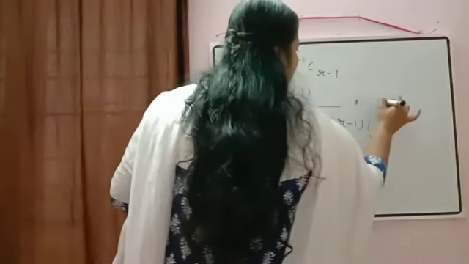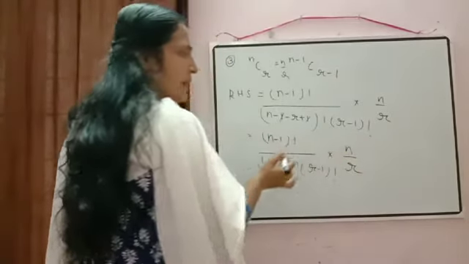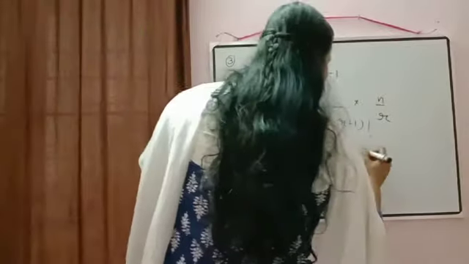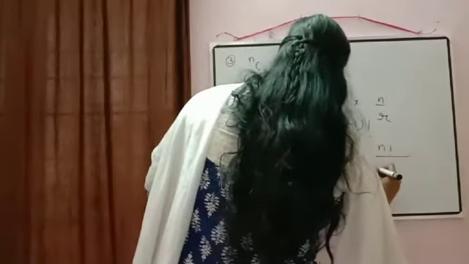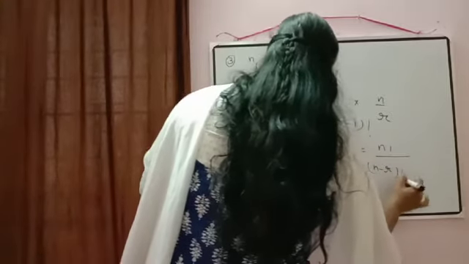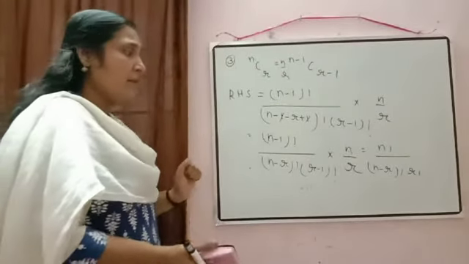So here N into N minus 1 factorial can be written as N factorial by N minus R factorial, which we keep as it is. R into R minus 1 factorial can be written as R factorial. So this property only we are using there.